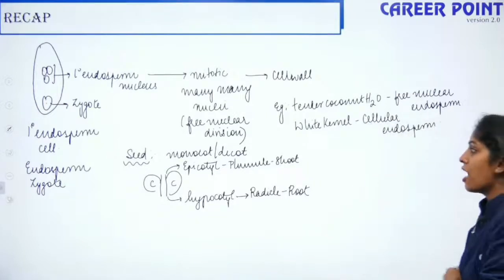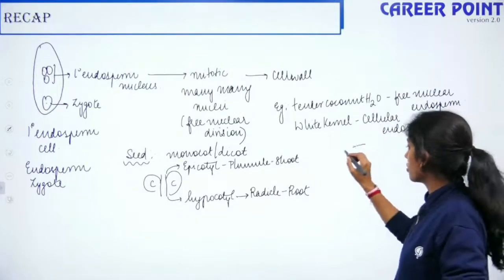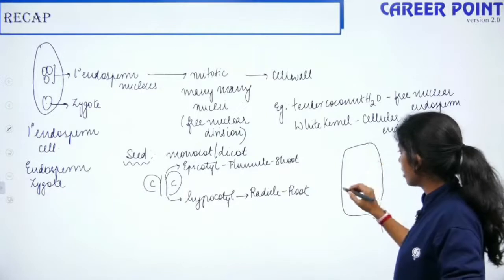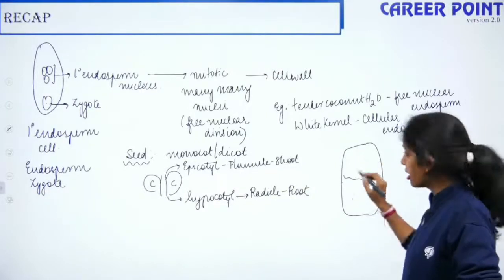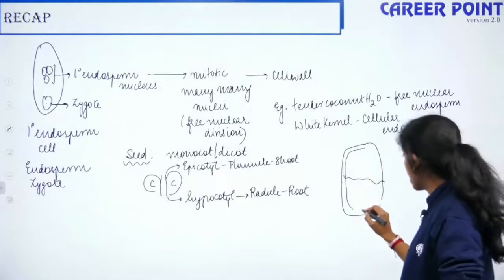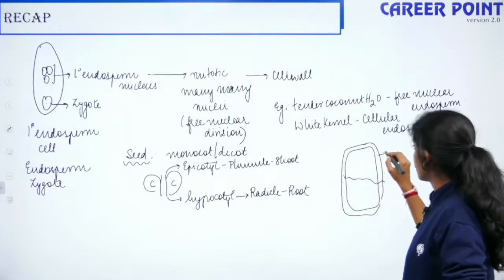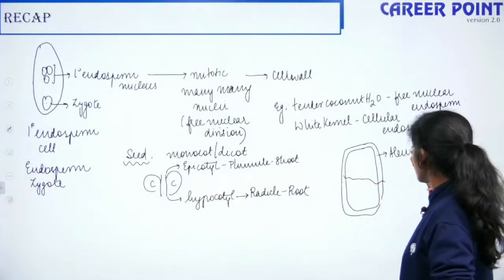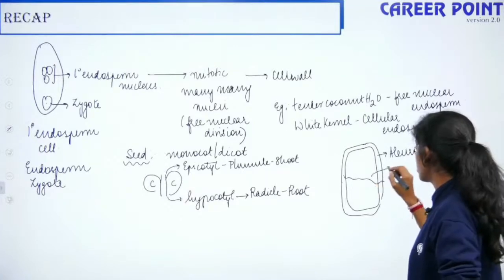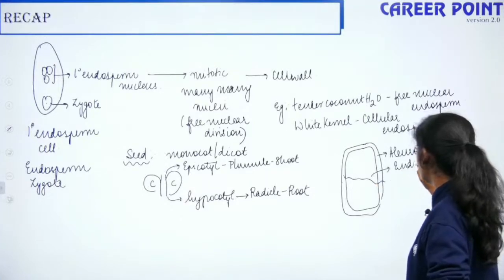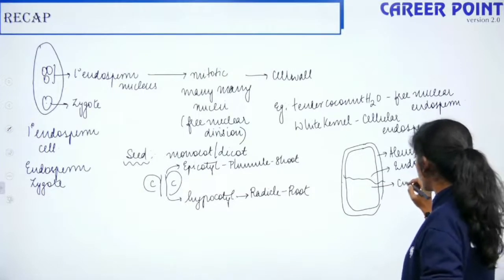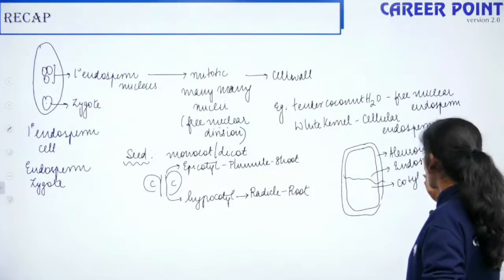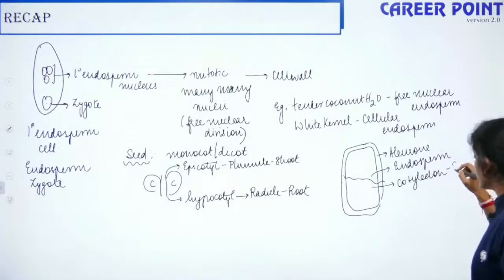Okay, fine. Now how about the monocot seed? The monocot seed is slightly different. You have the embryo here and you have the aleurone layer like this. You have the endosperm. Here you have the cotyledon, and the cotyledon is covered by a sheath that is known as scutellum.